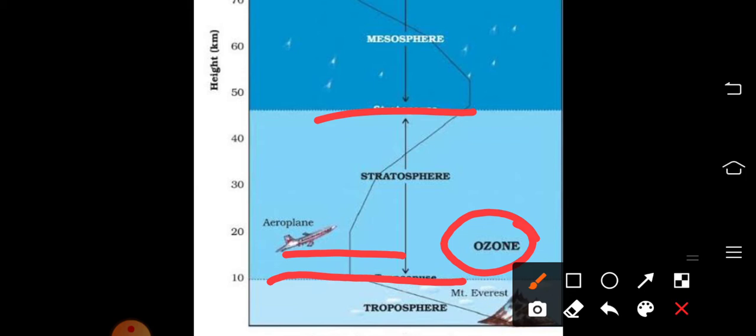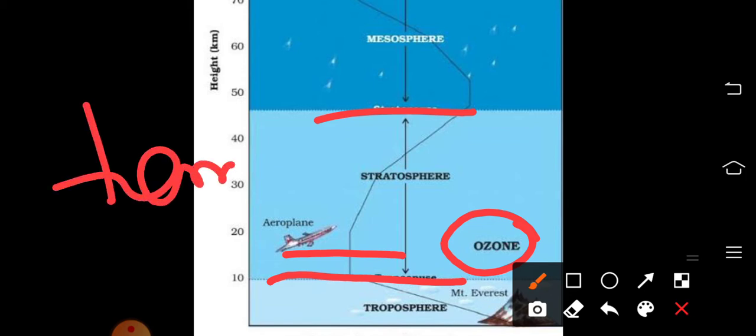So when we move upwards from the surface of the earth, what will happen? The concentration of the important gases will decrease, and also a very important thing, the temperature keeps decreasing when we move upwards.